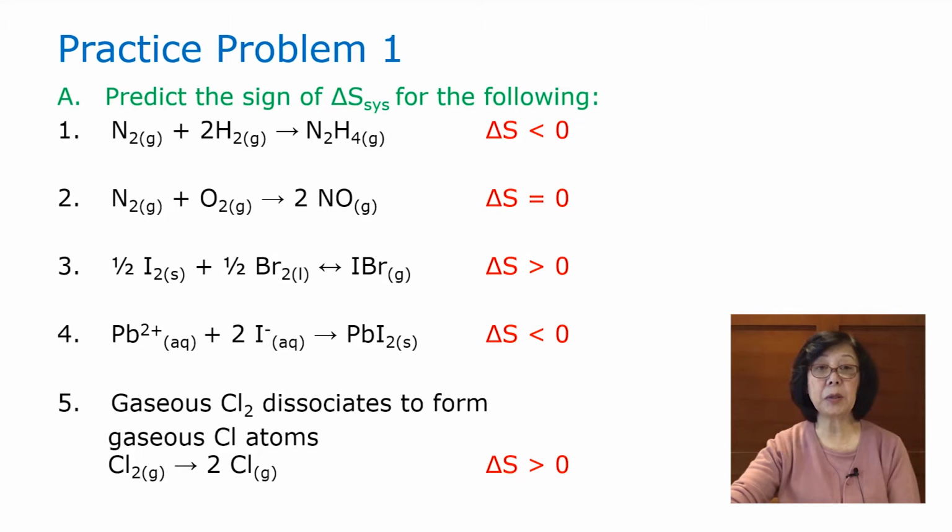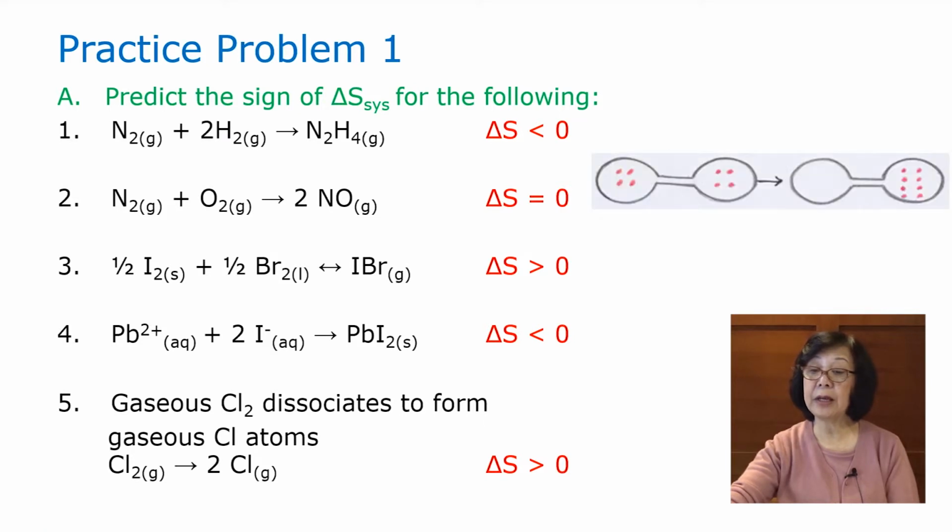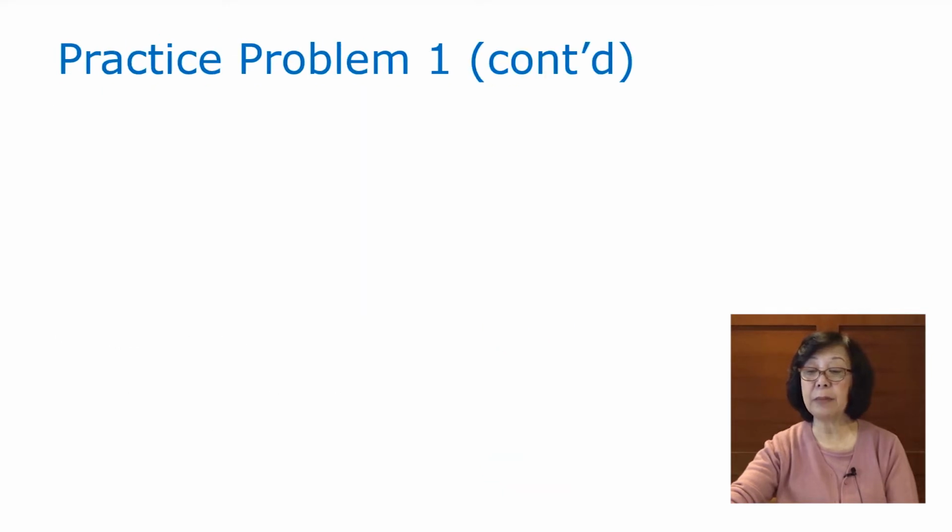When a gaseous chlorine molecule dissociates to form 2 moles of chlorine atoms, there's a greater number of atoms than molecules, so entropy increases, positive. And finally, looking at this diagram, we have 4 moles of gas molecules on both sides of the container. Now they all go to one side. That means it's becoming more orderly, so entropy decreases.